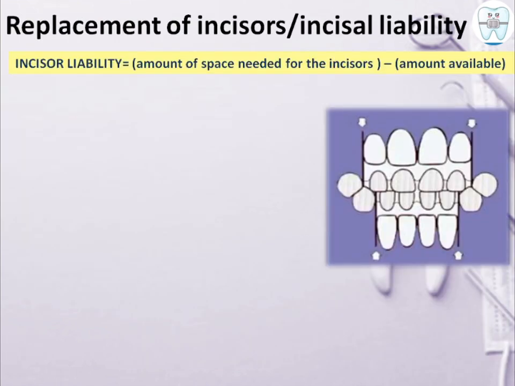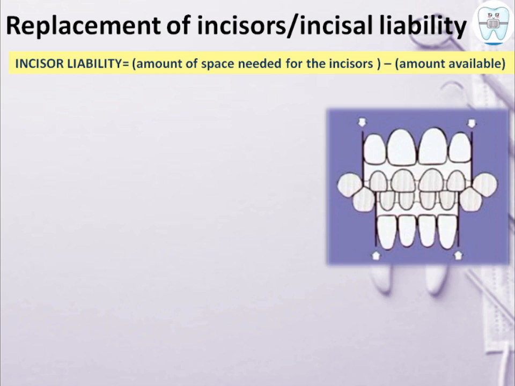Then is replacement of incisors, or incisal liability. See, there are two similar terms for this. One is incisal liability, second is incisal labiality. In primary cases, the incisors we have seen they erupt vertically, whereas in permanent dentitions the incisors erupt a little bit labial. This is called incisor labiality.